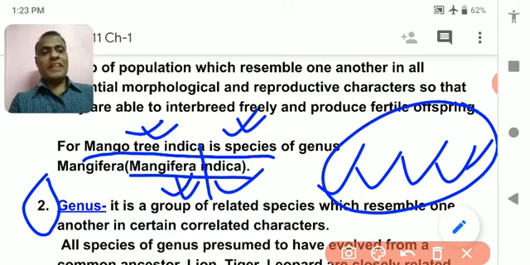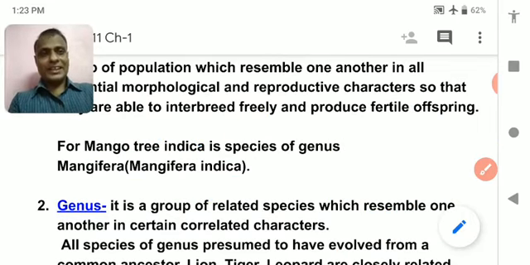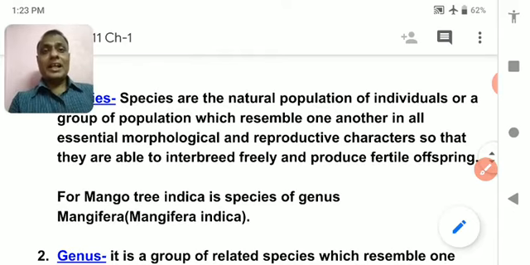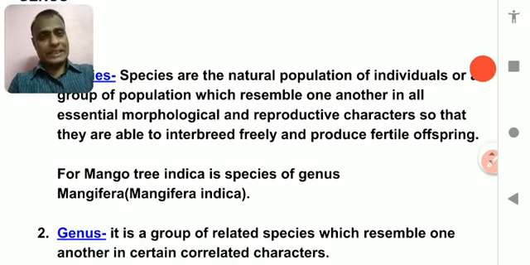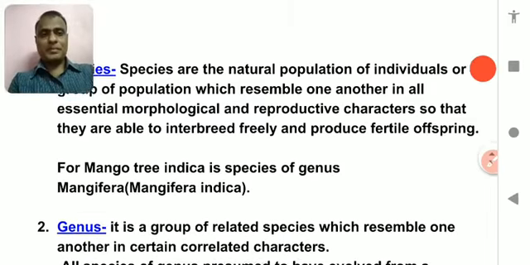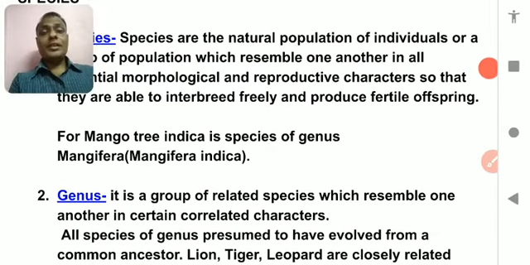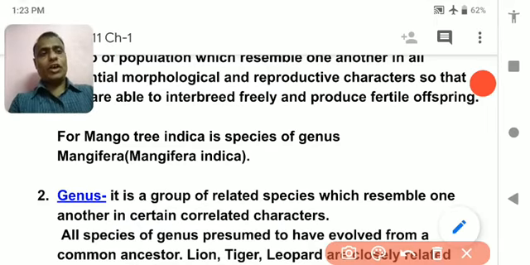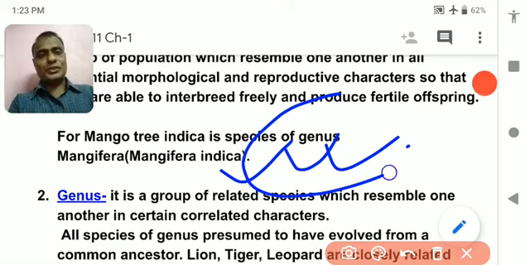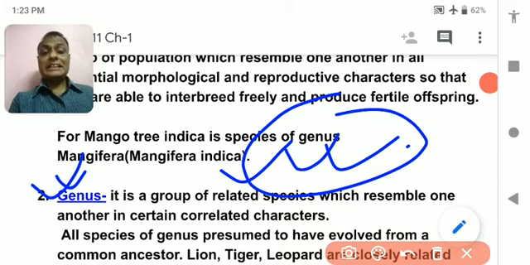If I say Dasahari is one variety and Langda is another variety, each and every variety represents a single species. But all the varieties of mango together, that is, all species of mango together, constitute a single genus, that is Mangifera.